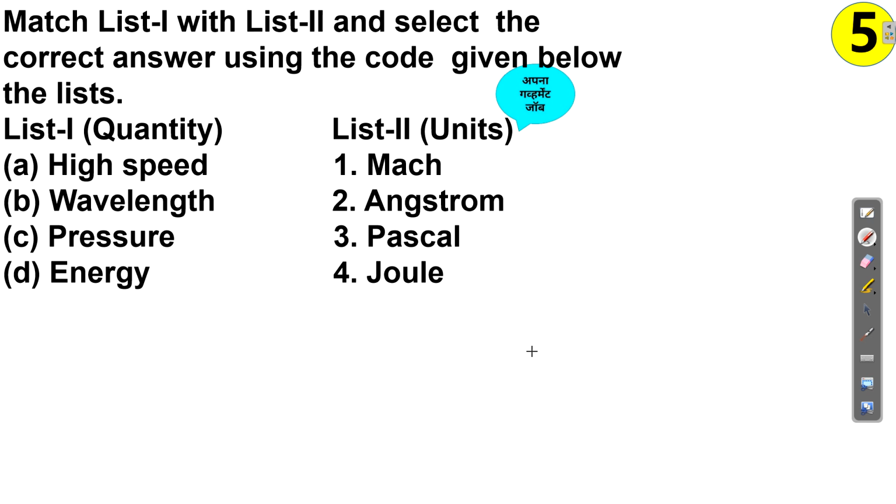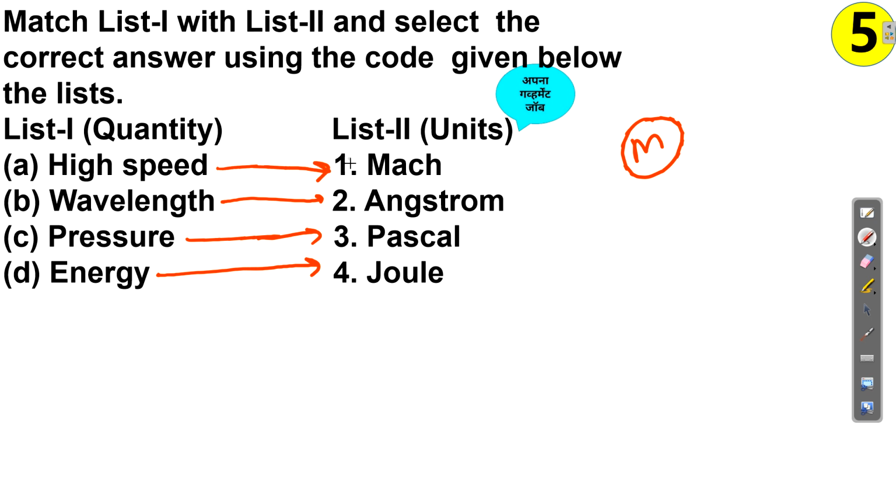Now here you need to match the units with the quantities. There are high speed, wavelength, pressure, energy, and units also. So how will you answer this question? Among these, the common one is energy, and the energy unit is joule, right? Pressure unit is Pascal, and the wavelength unit is meter, and also Armstrong.